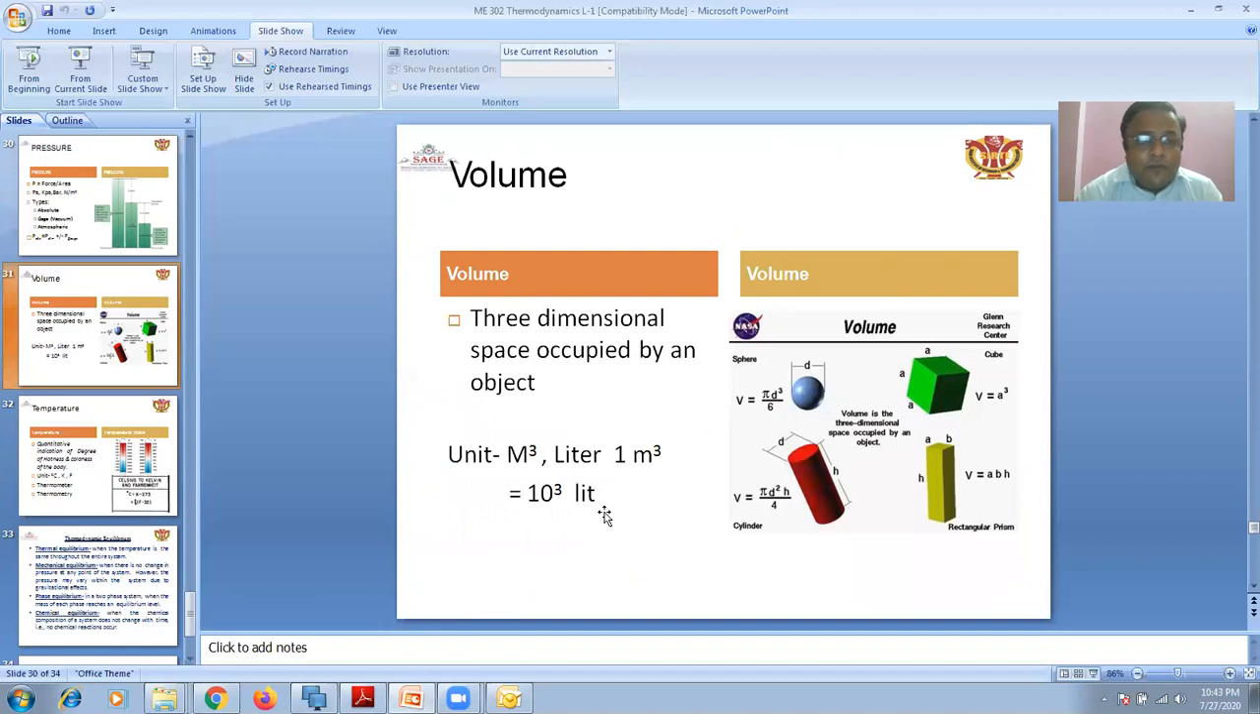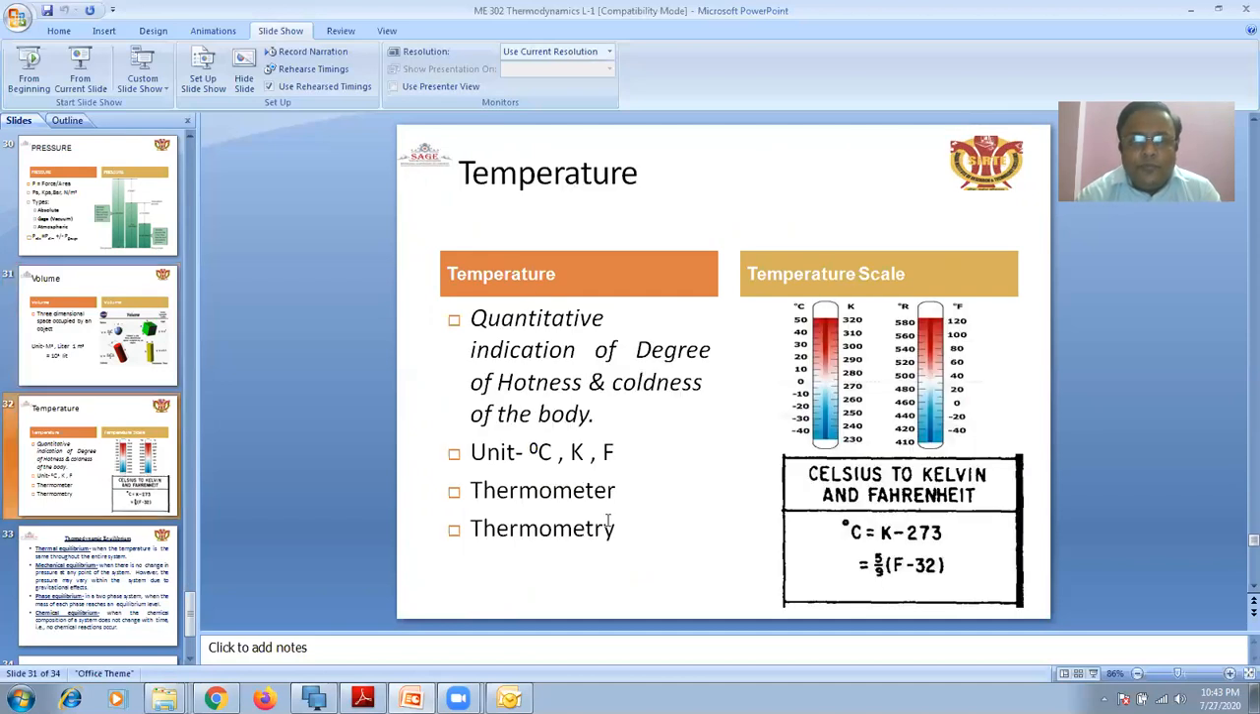What is the meaning of volume? The three-dimensional space occupied by an object is called volume. The units of volume are meter cube and liter, where 1 meter cube is 10 to the power 3 liters.